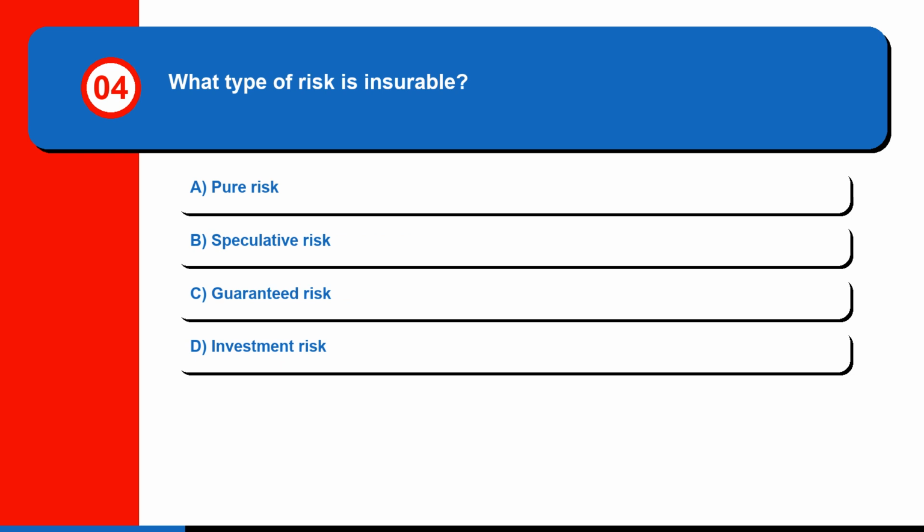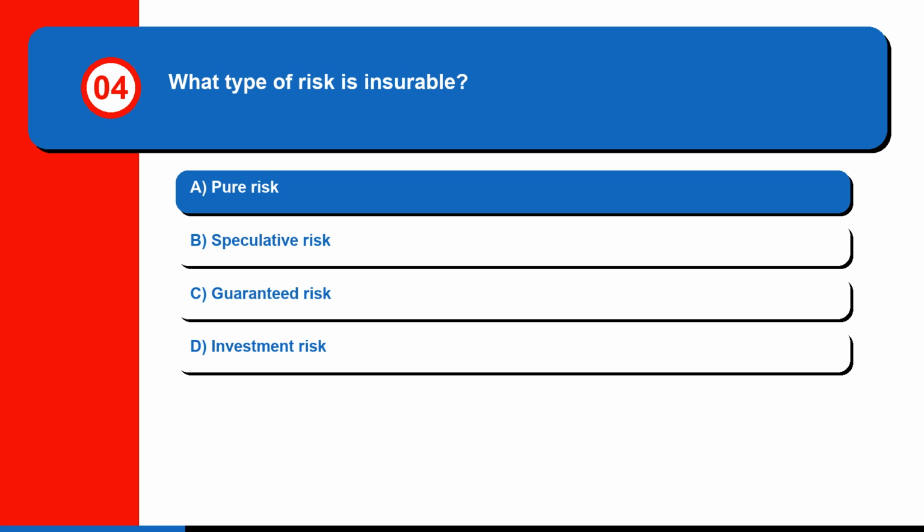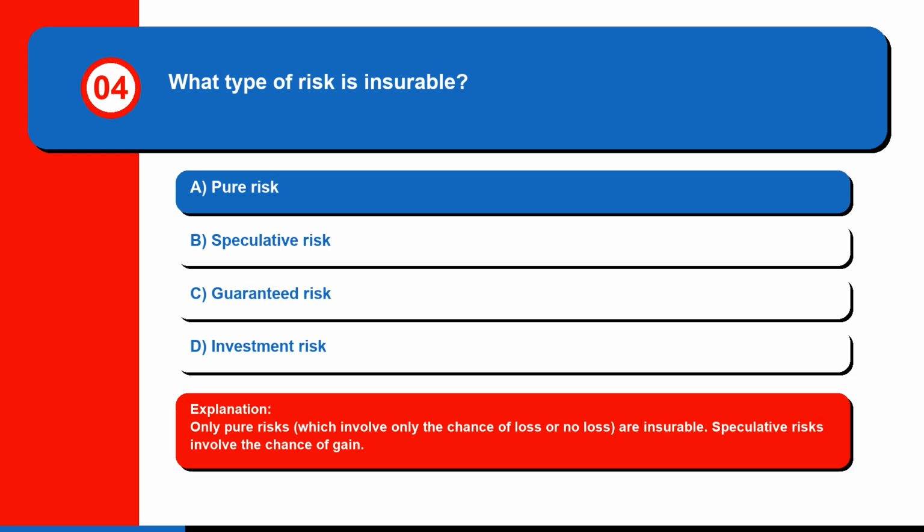Question 4. What type of risk is insurable? A. Pure risk. B. Speculative risk. C. Guaranteed risk. Or D. Investment risk. The correct answer is A. Pure risk. Only pure risks, which involve only the chance of loss or no loss, are insurable. Speculative risks involve the chance of gain.